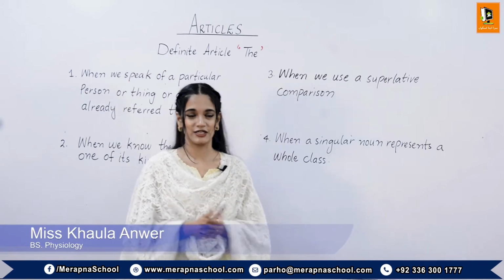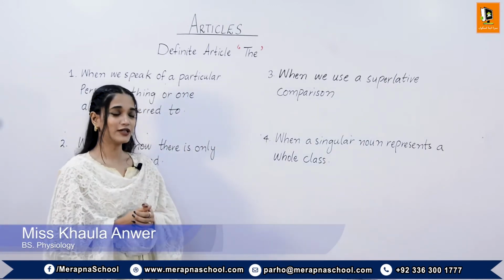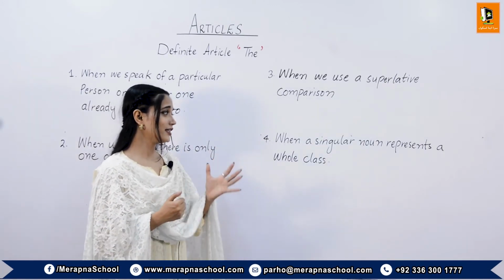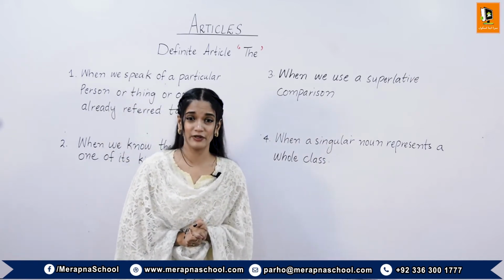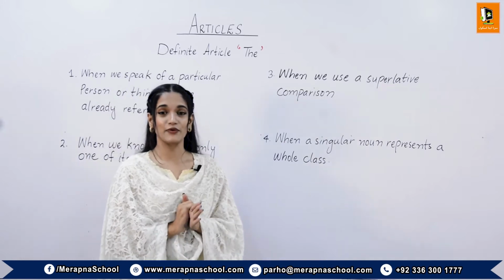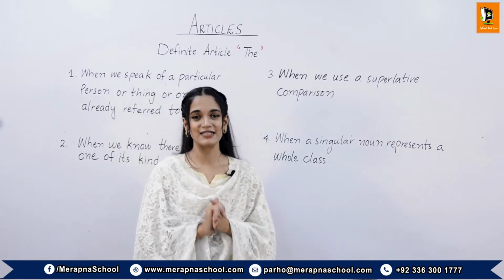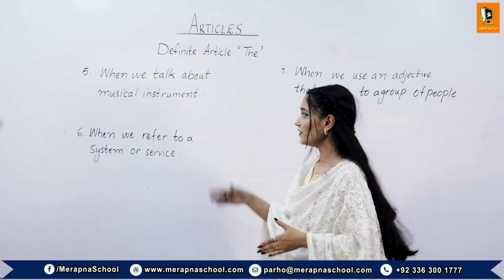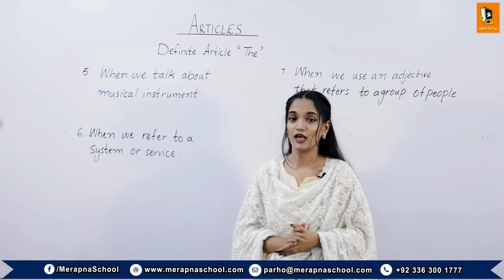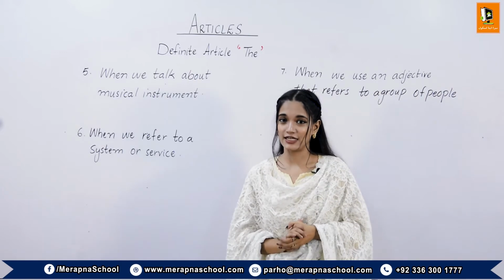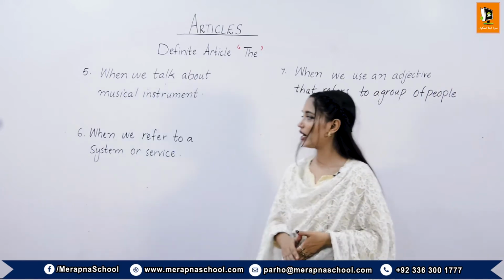building in Karachi. The fourth case is when a singular noun represents a whole class. For example, rose is the sweetest smelling flower. The fifth case is when we talk about a musical instrument. For example, she learns to play the guitar.